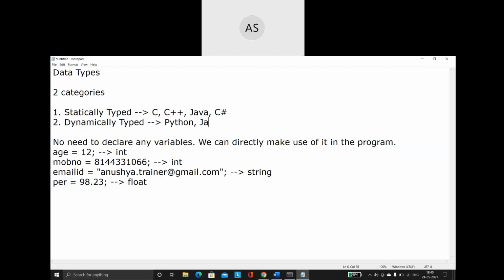Same way, I have another language called JavaScript. JavaScript also follows the same pattern. There also, you don't have to declare any variable. We can simply give the variable name equals to store some value inside. So these are the two categories of data typing. Always remember, a language can belong to either statically typed programs or dynamically typed programs. I hope you guys understood this. Now we will move on specifically to Python.